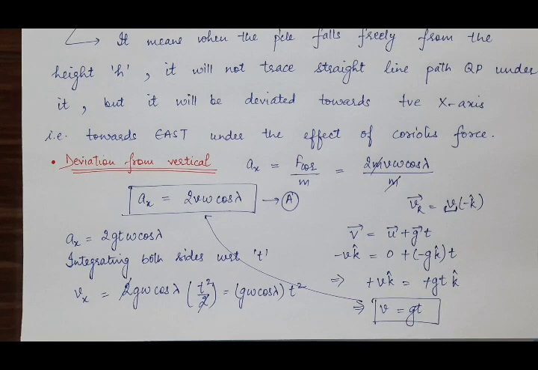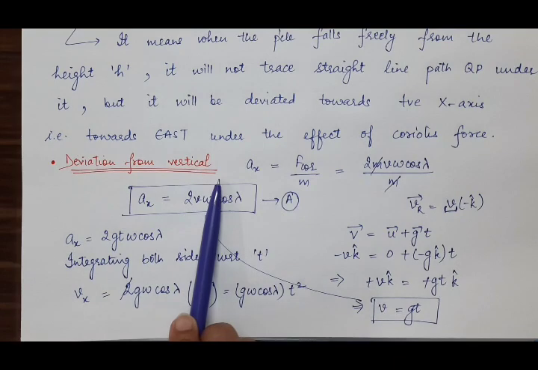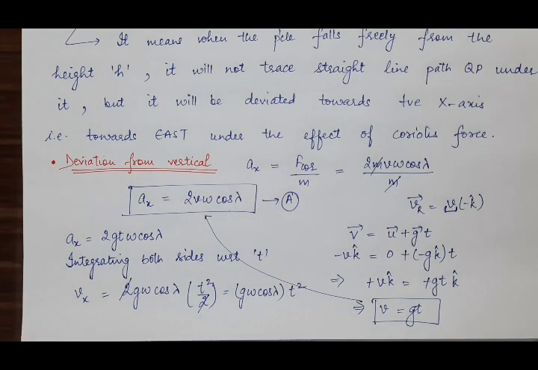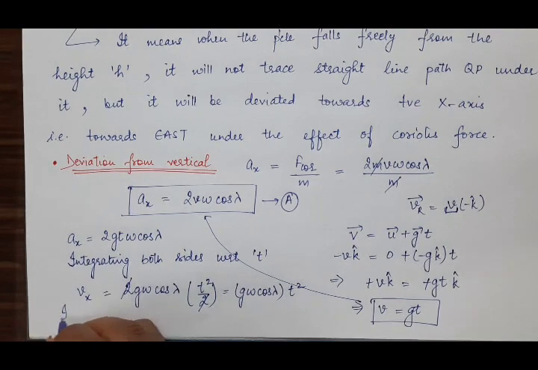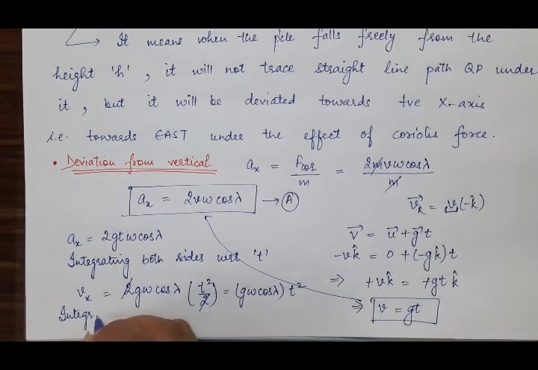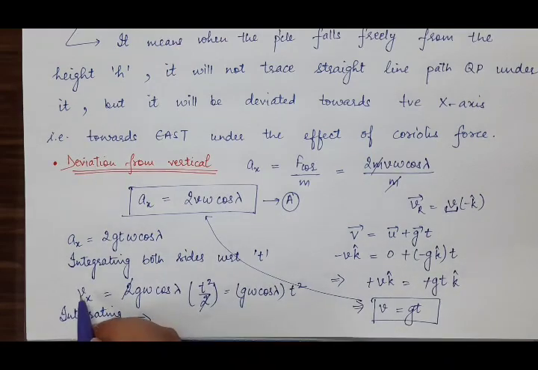Now we have to find the distance of deviation from the vertical. Means we have to calculate distance. And how can we calculate distance from the equation of velocity? Again integrate it. Integration of velocity will be vx dt.